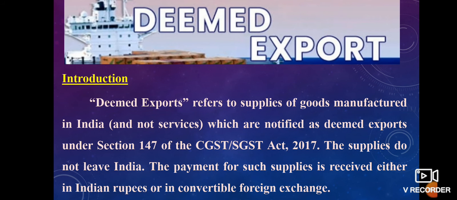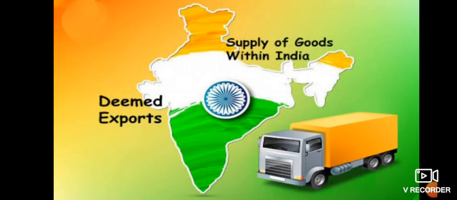Then let us know about deemed exports. Introduction. Deemed exports refers to supplies of goods manufactured in India and not services, which are notified as deemed exports under Section 147 of the CGST or SGST Act 2017. The supplies do not leave India. The payment for such supplies is received either in Indian rupees or in convertible foreign exchange. So, these are those supplies which do not leave India. Supply of goods within India are called deemed exports.